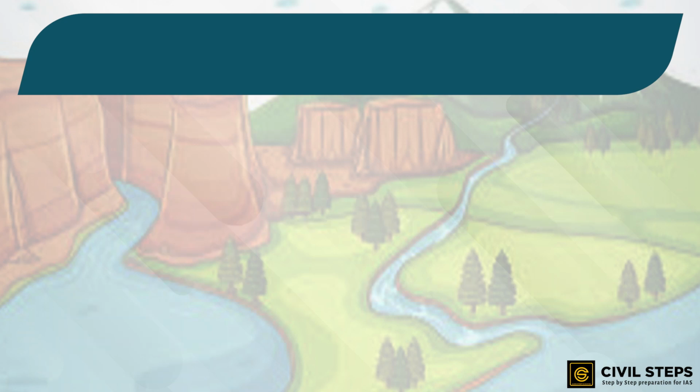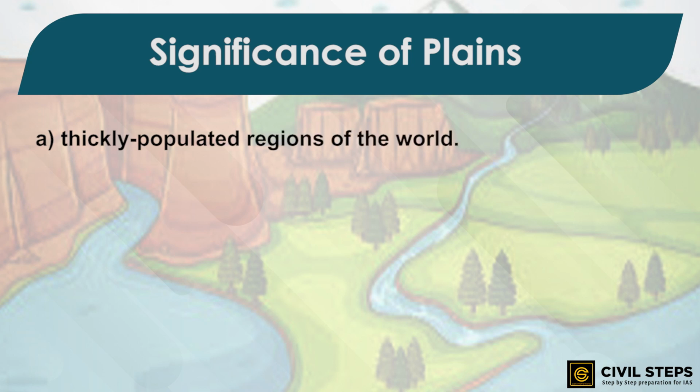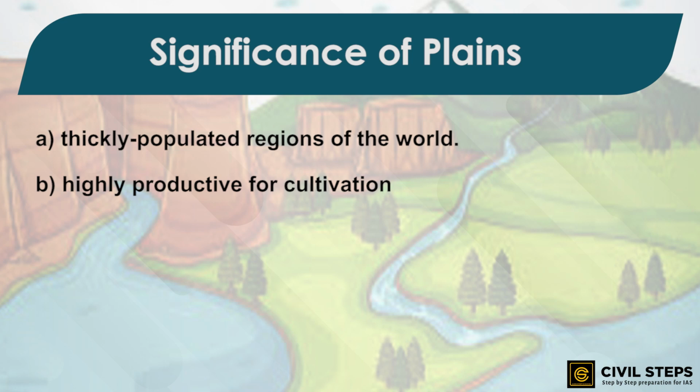Now we are going to talk about the significance of the plains, how plains are important. Well, plains are very thickly populated regions of the world. In India as well, the Indo-Gangetic plains are the most densely populated regions of the country. Now, why is it so? The main reason is the fertility of the soil present there. Because of the fertile soil, the lands become highly productive for cultivation. Hence, this is a very important aspect in the case of plains.